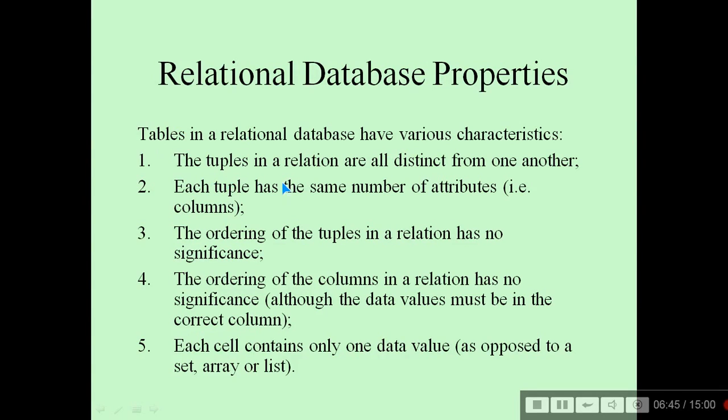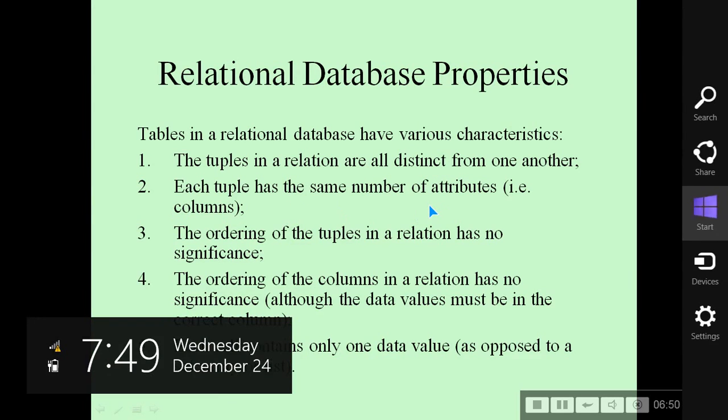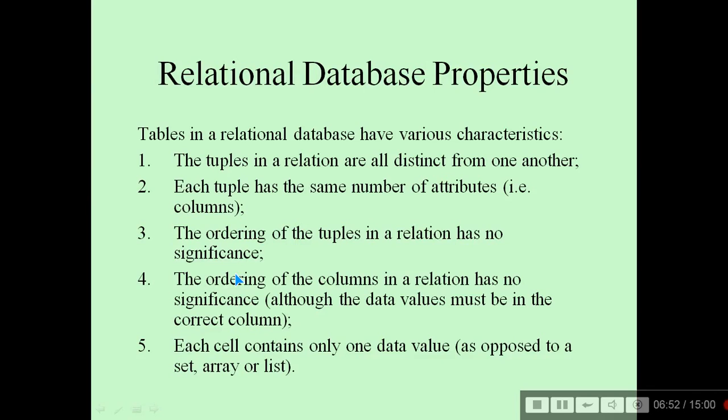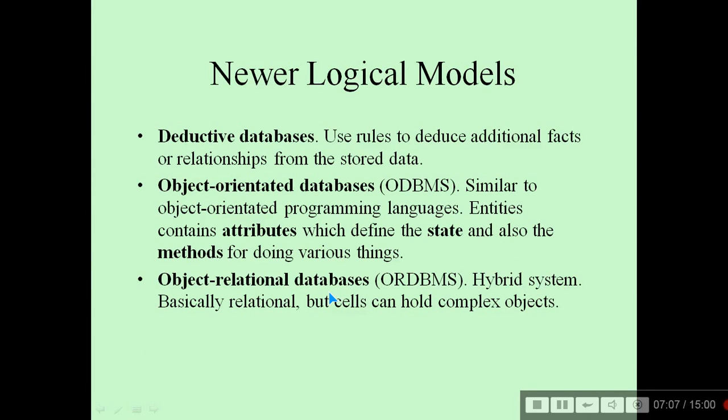The tuples in a relation are all distinct from one another. Each tuple has the same number of attributes. The ordering of the tuples in a relation has no significance, and the ordering of the columns in a relation has no significance, because everything depends on the primary key which you choose. Each cell contains only one data value as opposed to a set, array or list. Now, newer logical models, the recent ones, are deductive databases, object-oriented databases (ODBMS), and object relational databases like ORDBMS.